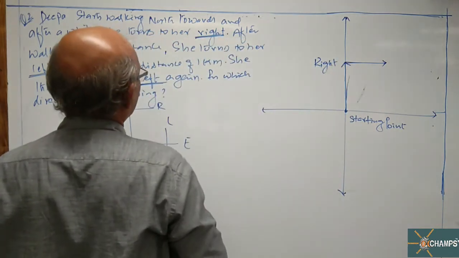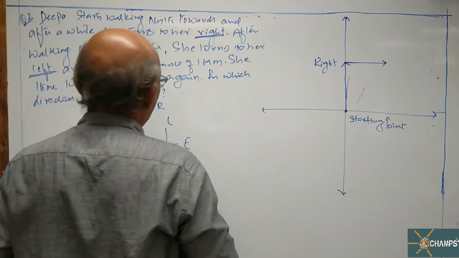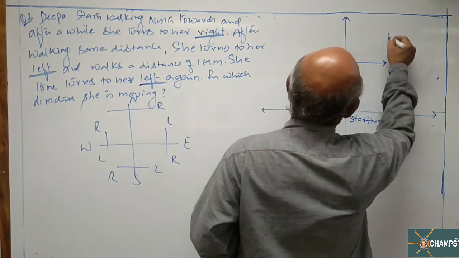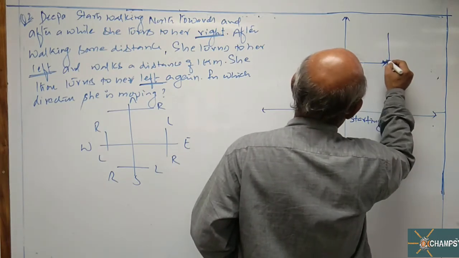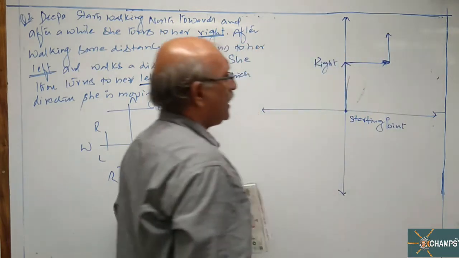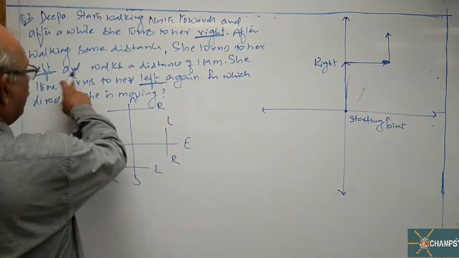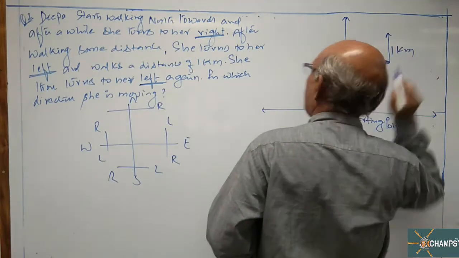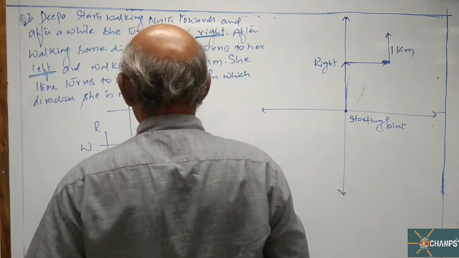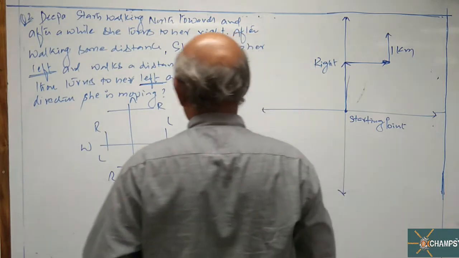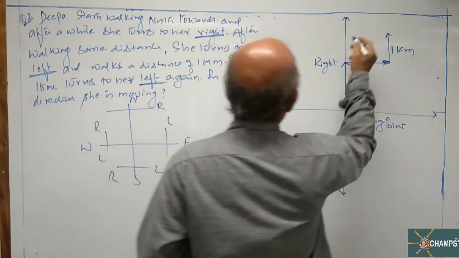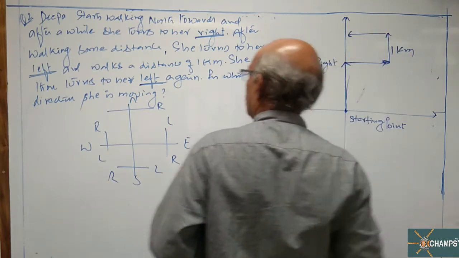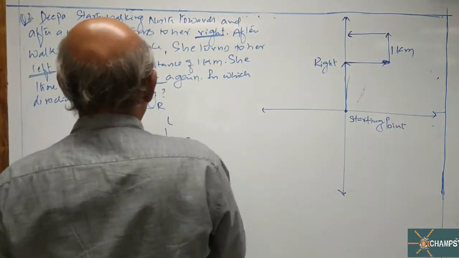After walking some distance, she turns to her left. Left side of east is again north. Now she starts walking towards the left and walks a distance of 1 kilometer. Let us take 1 kilometer. She turns to her left. Left hand side of north means this way. She turns to left.